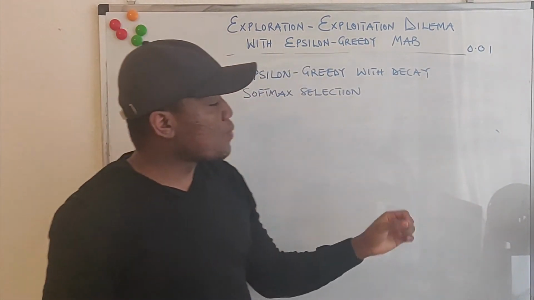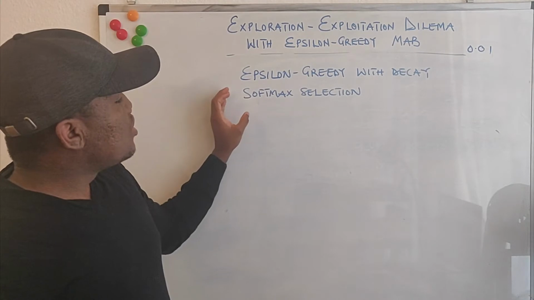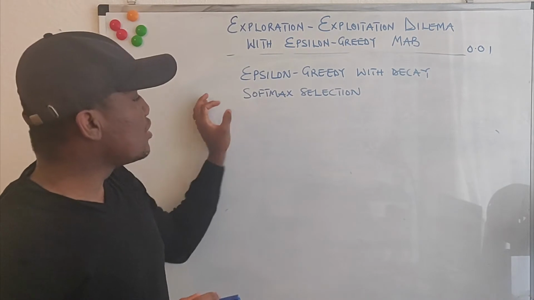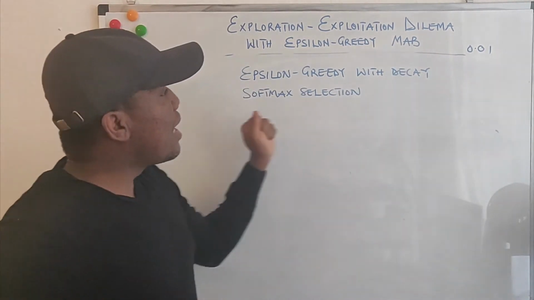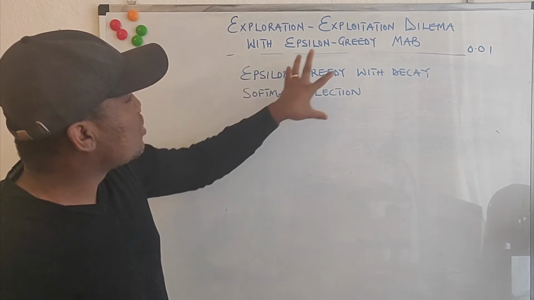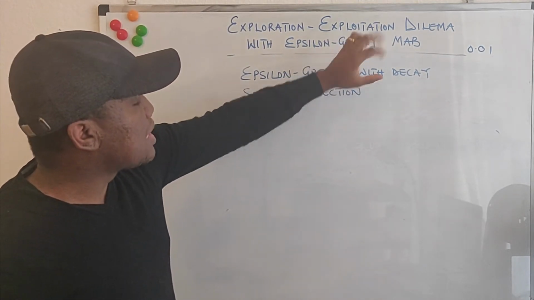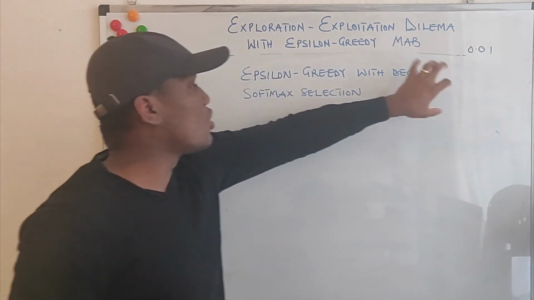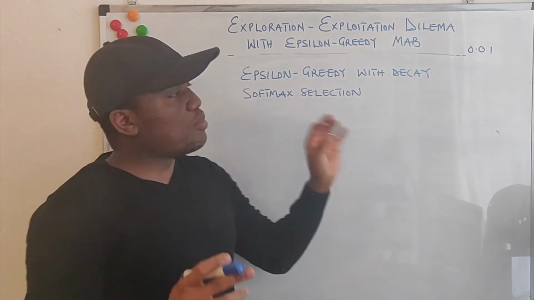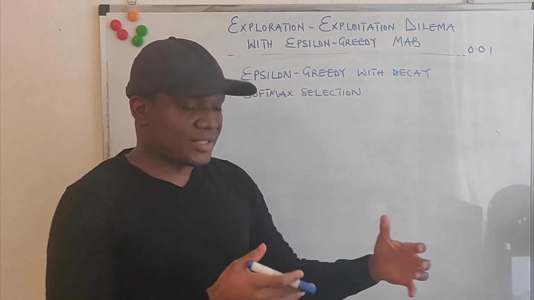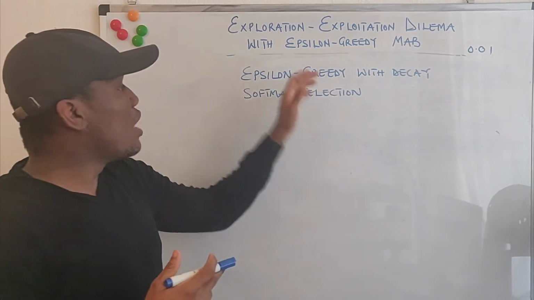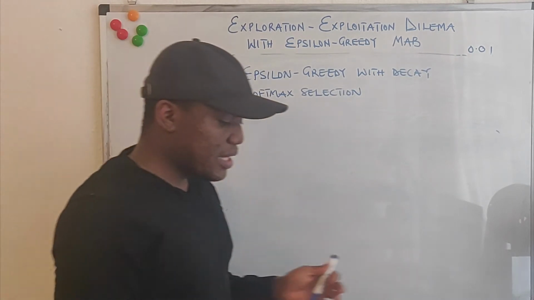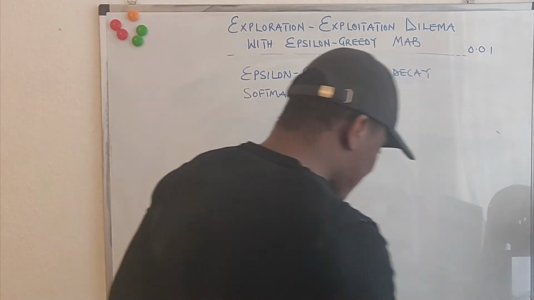For softmax selection, it uses the softmax function, if you know about it, to calculate the action values. It helps you balance exploration and exploitation without having to figure out what your epsilon or your decay is supposed to be. Because we are not going to use that in this example, I'm not going to explain it, but if you want to know about these two, you can leave your comment and I can make subsequent videos to explain them properly, because I want to keep things short and finish faster.